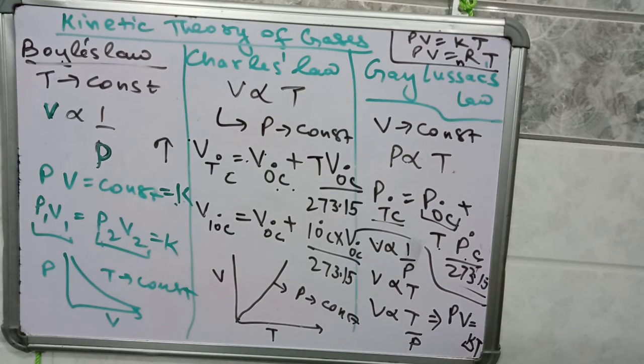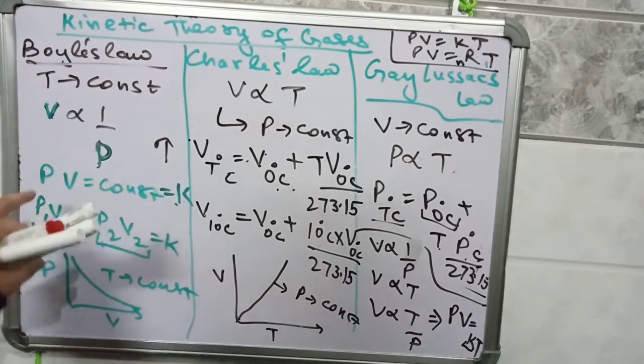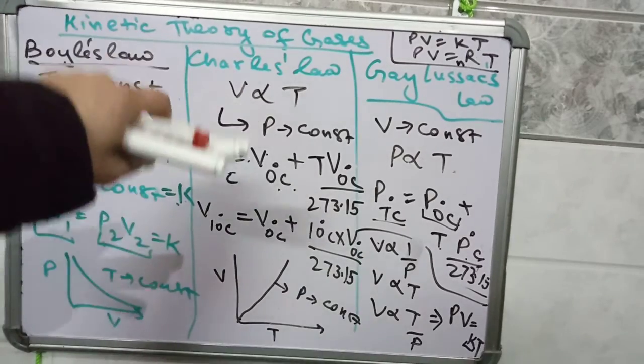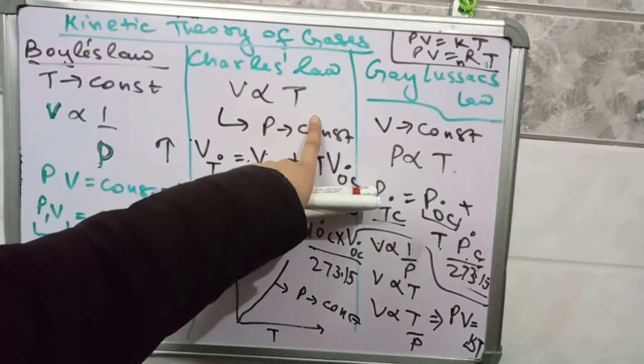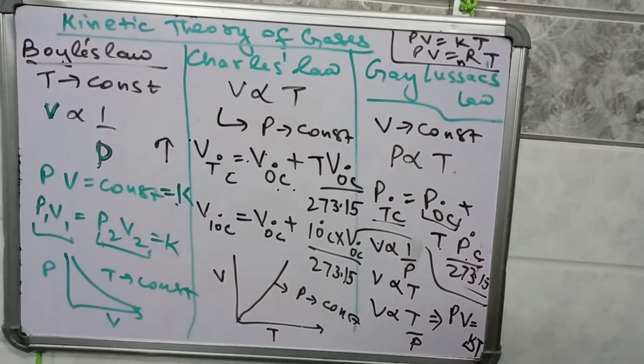So these are the laws followed by ideal gases: at constant temperature V is inversely proportional to P, and at constant pressure V is directly proportional to T. This was all for today's session. We will continue this same chapter in the next session. Thank you so much.